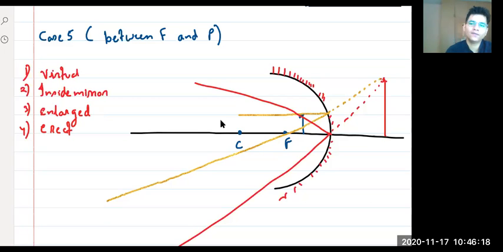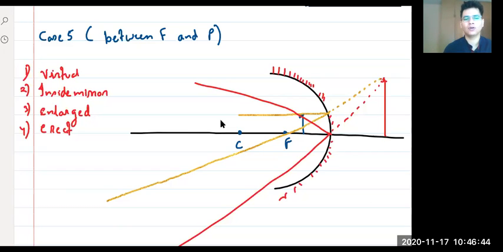So I can say that if the object is behind the focus, then the rays are converging. On the focus, they go parallel. But if the object is between focus and pole, they are diverging. Yes or no?